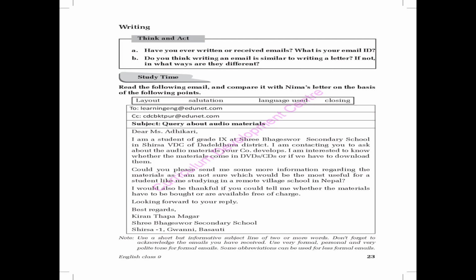What is he writing? Dear Mrs. Adhikari. He is writing to Mrs. Adhikari. I am a student of grade 9 at Sri Bageshwar Secondary School in Sirsa, BDC of Dadaldhura district. My dear students, he is from Dadaldhura district.